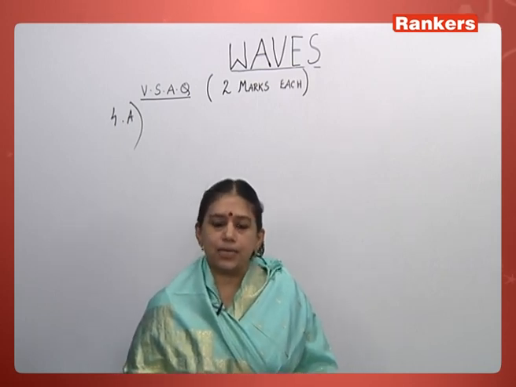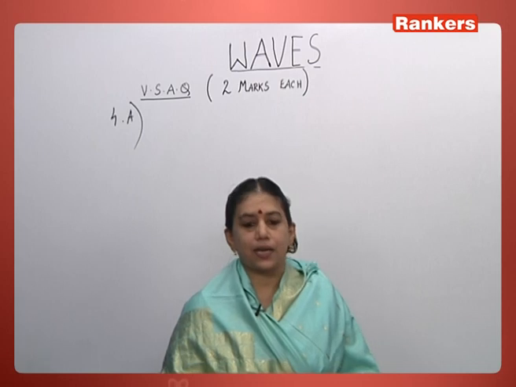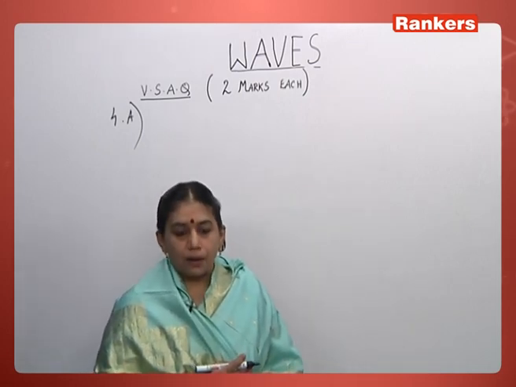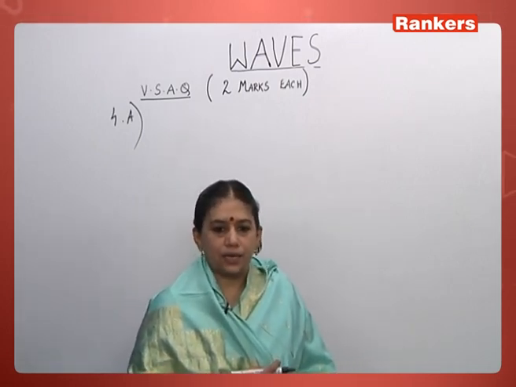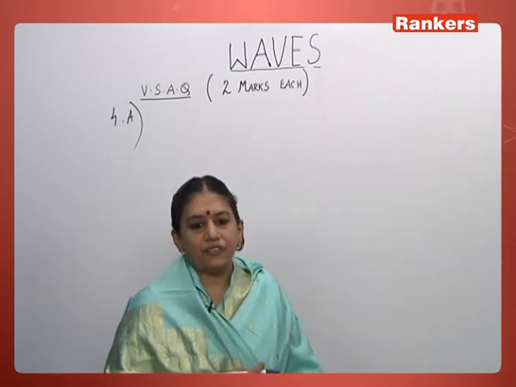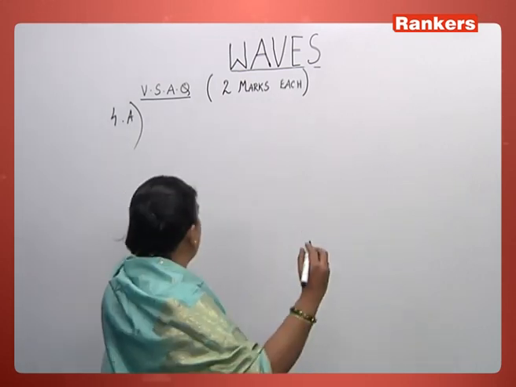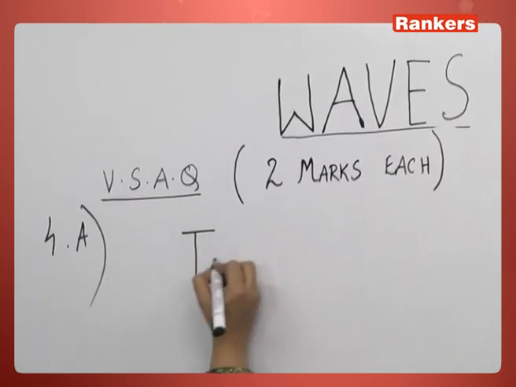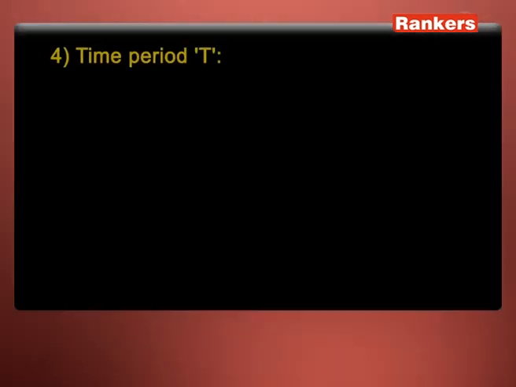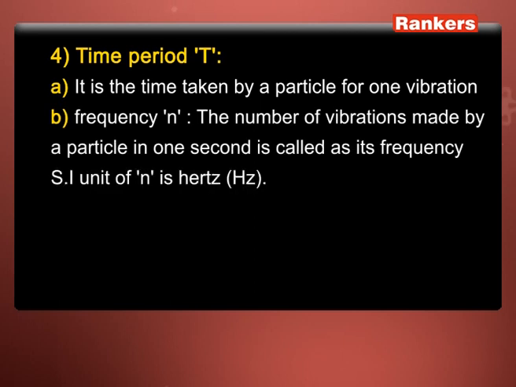Yes. So, velocity is displacement by time. It is the rate of displacement of a body. But here, when we talk about velocity, wave velocity, we generally define two terms. The very first one is the time period T. So, you must write the definition of time period T. What is the time period T definition? It is the time taken by a particle for one vibration. So, the time taken by a particle for one complete vibration is called the time period